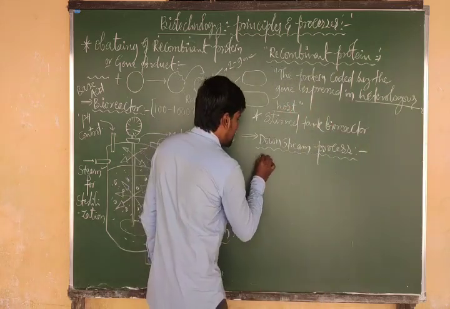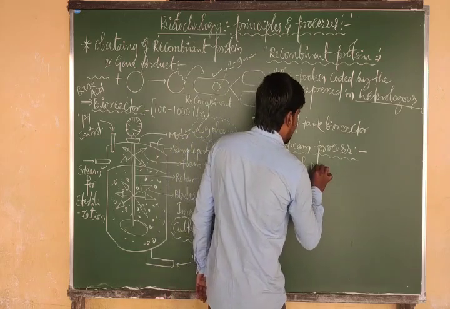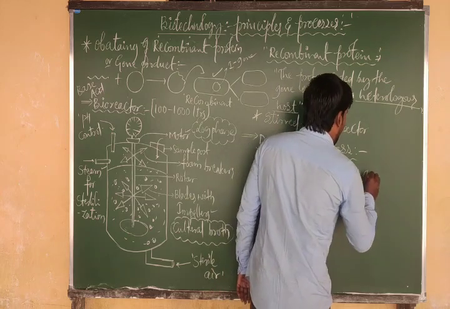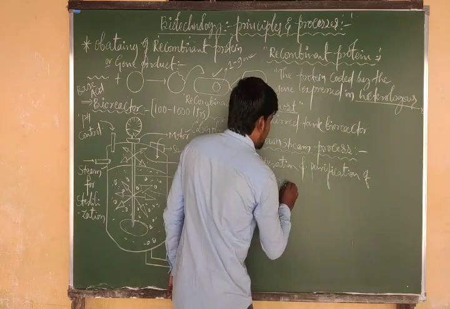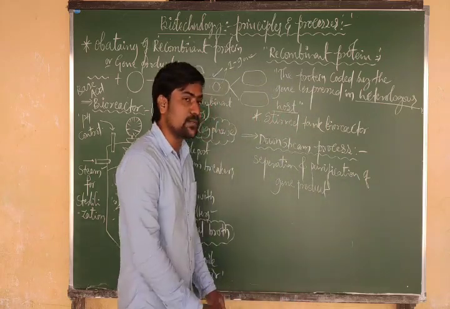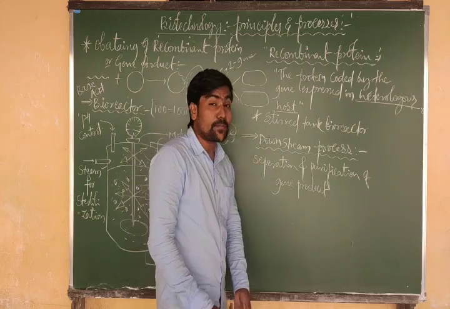Downstream process means separation and purification of gene product. What is that downstream process? Downstream process means separation. Separation of what?